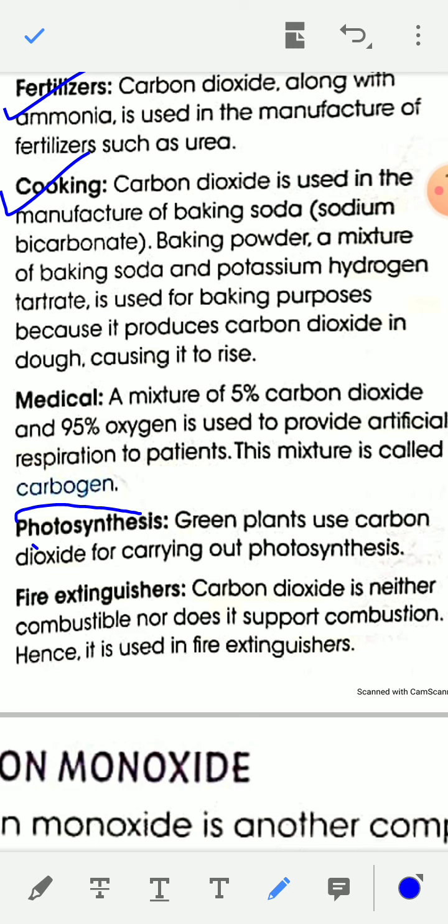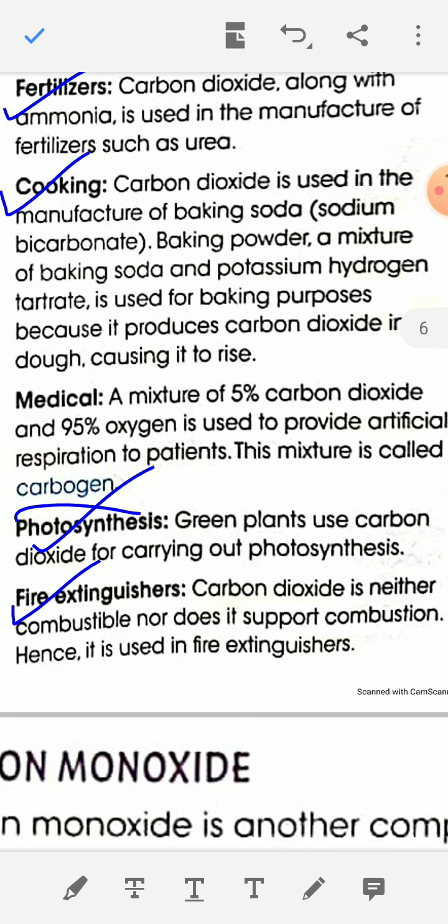Photosynthesis: green plants use carbon dioxide for carrying out photosynthesis. Fire extinguisher: carbon dioxide is neither combustible nor does it support combustion, hence it is used in fire extinguishers.